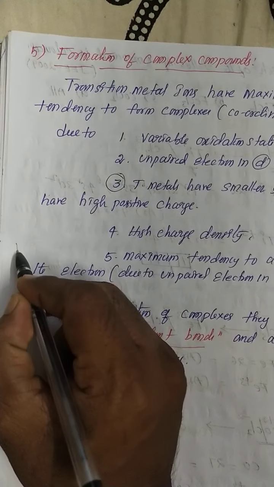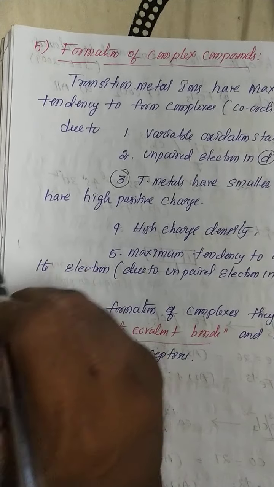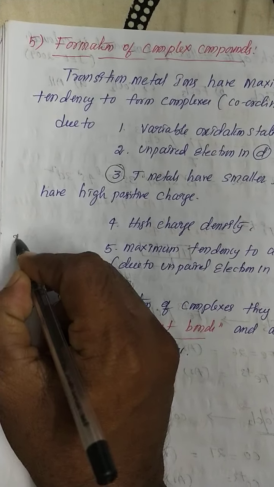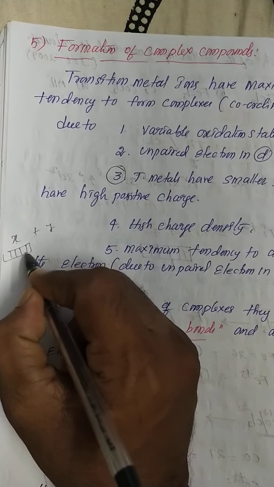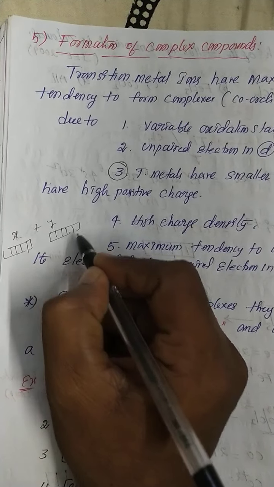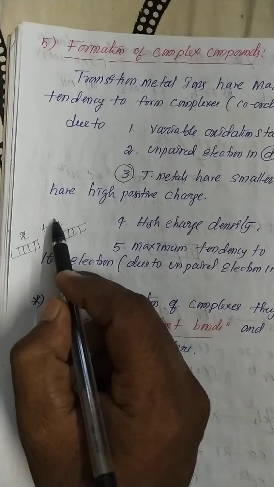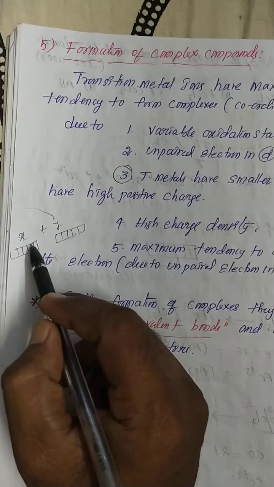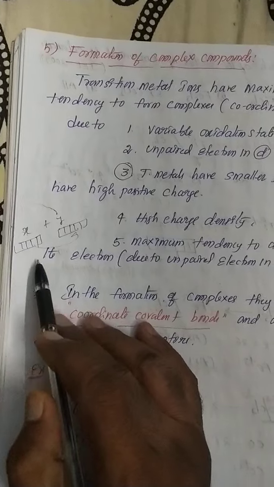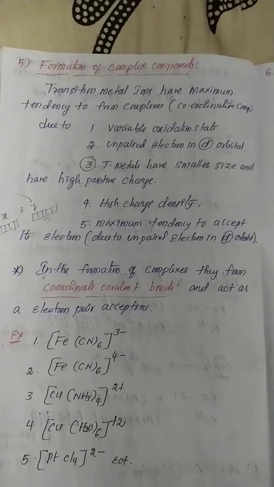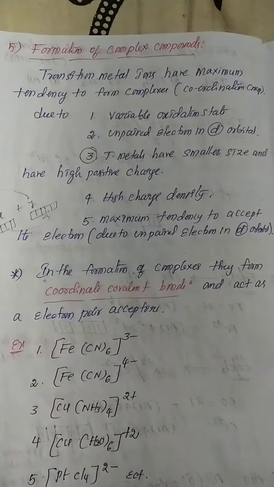For example, complex compound means two different compounds. So X is one compound plus Y is one compound. In X unpaired electrons are there, and in Y compound unpaired electrons are also there. So both of them are connected together by accepting. X easily accepts Y, and Y easily accepts X because of the unpaired electrons present in the d orbital. So these are the important reasons why d block elements can easily form complex compounds.